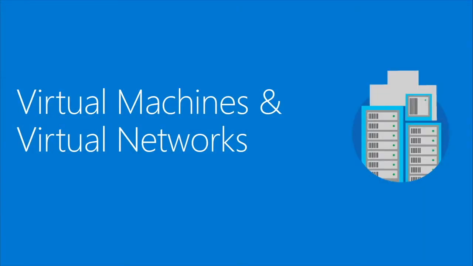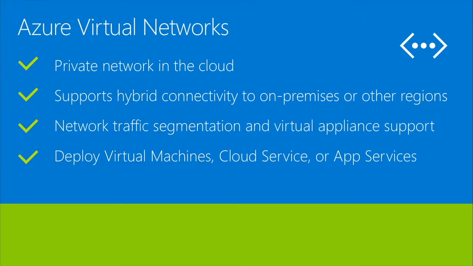So now let's talk about some of the key capabilities and features of IaaS, namely virtual machines and virtual networks. So virtual networks are essentially the ability to create a private network in the cloud. It supports hybrid connectivity to on-premises or to other Azure regions. And of course, you can also control network traffic segmentation and virtual appliance support with features such as network security groups and user-defined routes. With virtual networks, you can deploy most compute, such as virtual machines, Azure Cloud Services, or even Azure App Services. So let's walk through a real quick demo on how to deploy a virtual network.